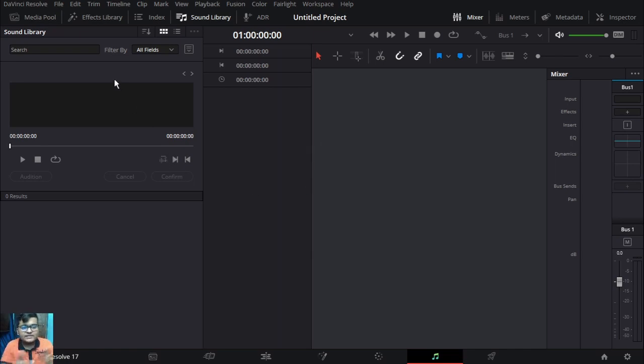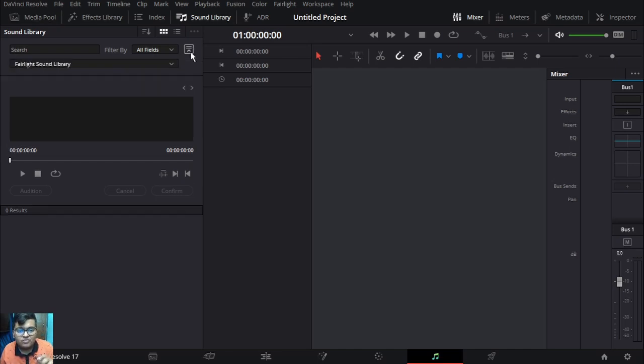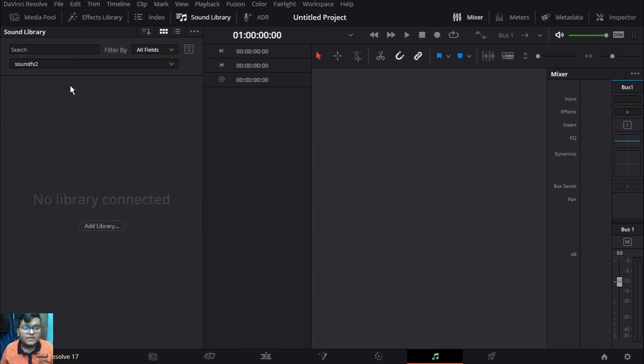As you can see, I have the preloaded DaVinci Resolve sound pack, but let me show you how to add the custom ones. First of all, you have to click on this icon over here. It will show a pop-up. Now it's currently set to Fairlight sound library. I'll change it to mine, the sound FX2. Here you can see no library connected, so you can click on add library.